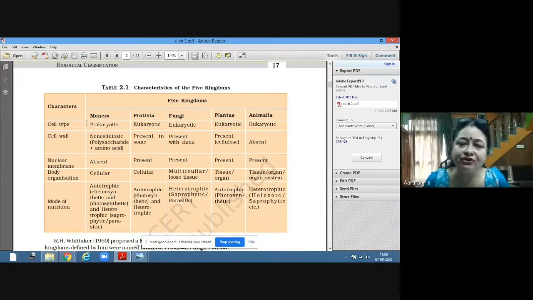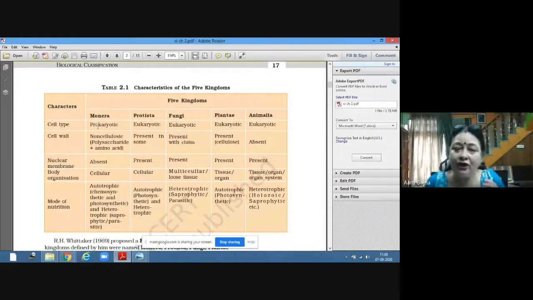So first of all, we'll see Monera. In the Monera kingdom, the cell type is prokaryotic. What is prokaryotic? Pro means early and karyotic means nucleus, so before the formation of nucleus. That means in prokaryotic cells, the nucleus is not formed yet. There is no well-defined nucleus present in the prokaryotic cell.